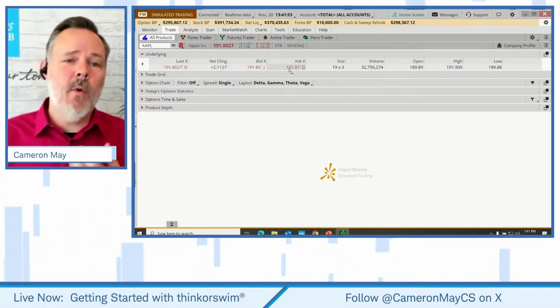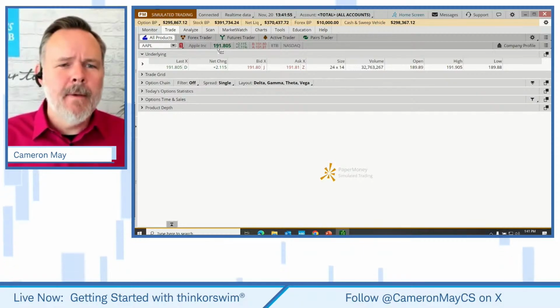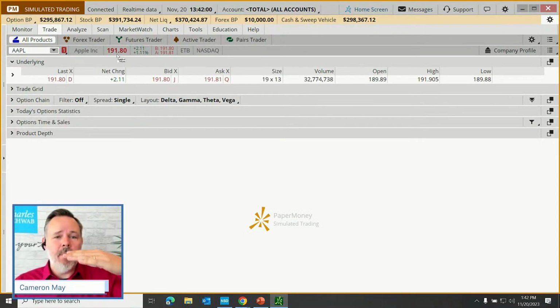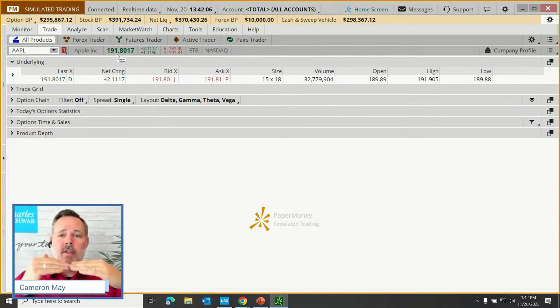Let's suppose that we wanted to buy some shares of Apple, but maybe we wanted to wait for the Apple price to drop a bit, down to 190 bucks. And then we have a plan. If it pops up $20, let's say we are able to buy it at 190. If it goes up to 210, let's sell and take profits. Or, just as an example, if we buy at 190 and it falls down to 180, we'll just sell and take our lumps.